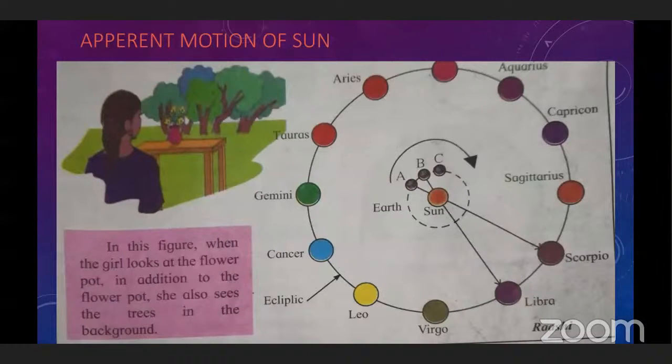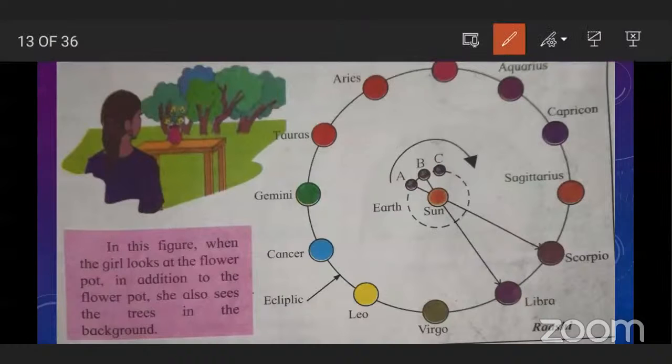See, in this picture, this is an example for you. This girl looks at this flower pot, but with the flower pot, she also sees the trees in the background. She's looking at the flower pot, but she can see these trees also.